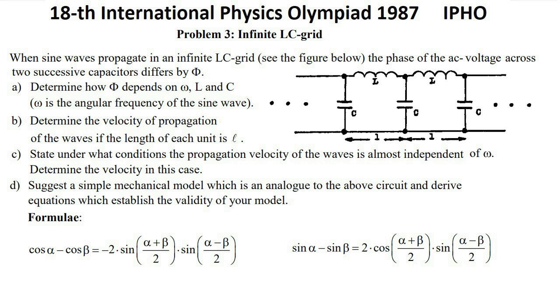Formulae. Cosine alpha minus cosine beta equals minus 2 sine of alpha plus beta over 2 multiplied by sine of alpha minus beta over 2. Sine alpha minus sine beta equals 2 cosine of alpha plus beta over 2 multiplied by sine of alpha minus beta over 2.